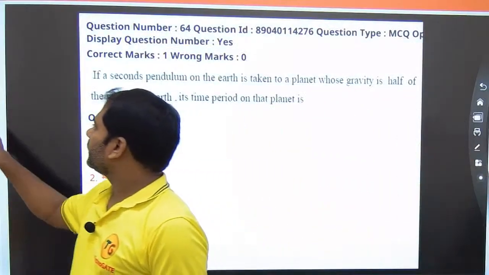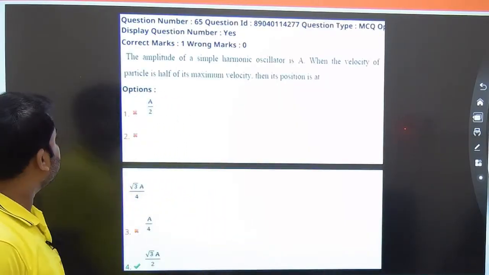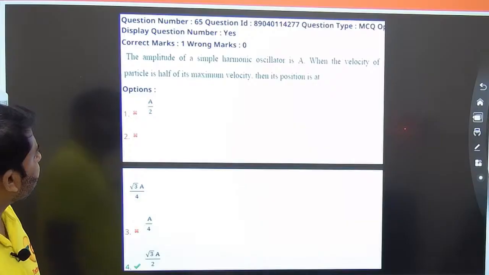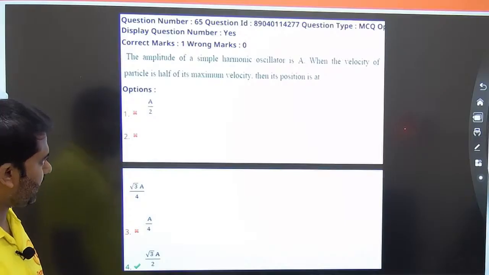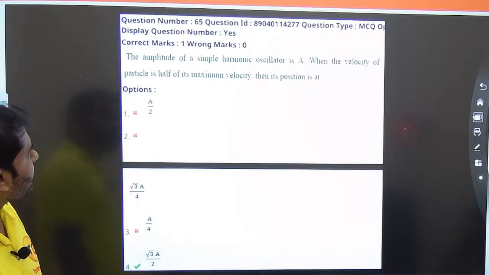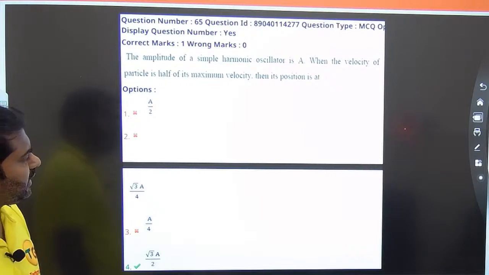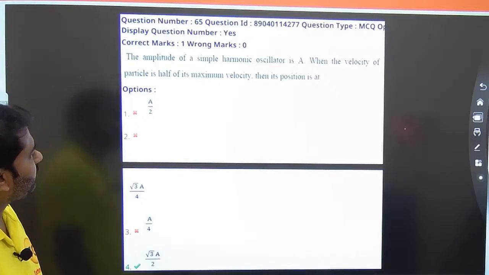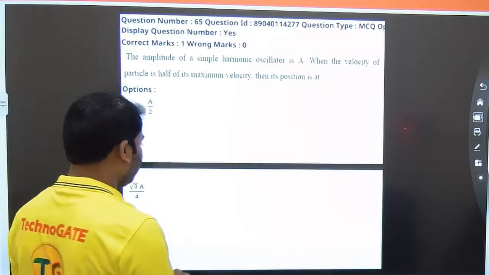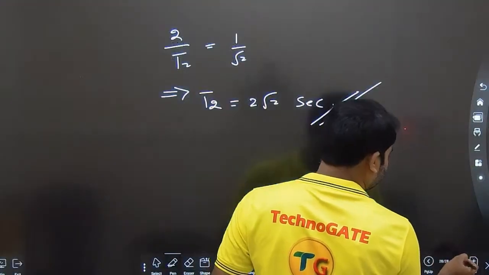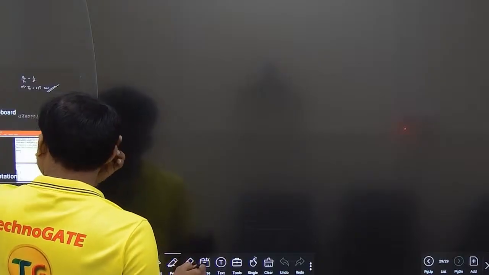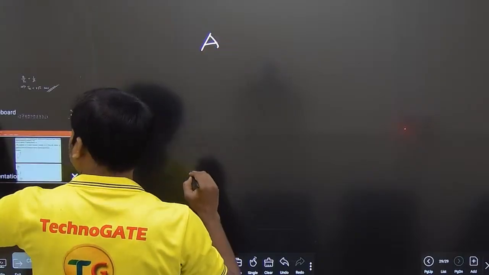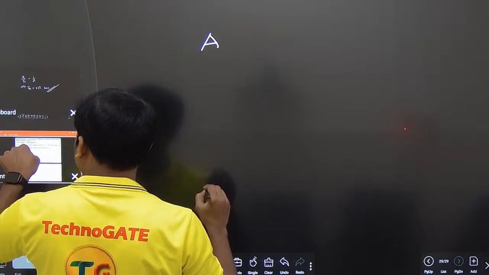Let us proceed to the next question. Okay, it is given that the amplitude of a simple harmonic oscillator is A when the velocity of the particle is half of its maximum velocity. The amplitude of a simple harmonic oscillator is A when the velocity of the particle is half of its maximum velocity, then its position is. We need to get the position. We have the formula for this, but first of all let me take the data given here. The amplitude of a simple harmonic oscillator is A. Amplitude is A. The velocity of the particle is half of its maximum velocity.